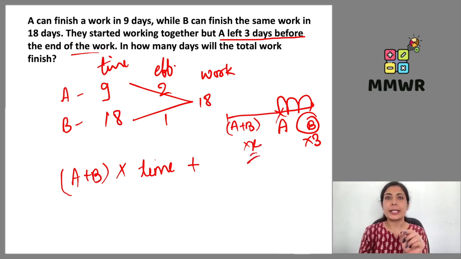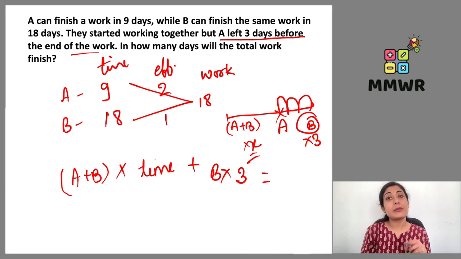This is the value for time, which is missing initially. But at the end, 3 days before, A left the work, but B is still working in these 3 days. B is still working, B has not left. So B is working for these 3 days. This we have to understand by ourselves. It will not be given directly in the problem.